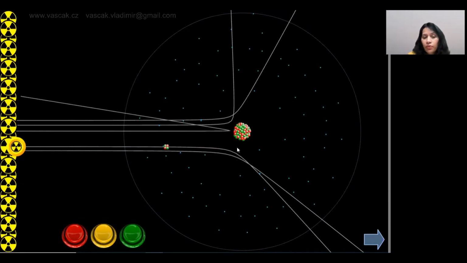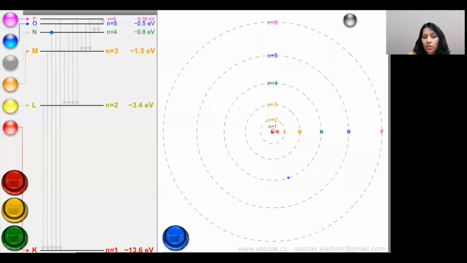So another structure of the atom was proposed by Niels Bohr. And what was his structure of the atom? He said that electrons are revolving in an orbit, as you can see, the electrons revolving in an orbit around the nucleus. Then he said there are only certain specific orbits in which an electron can revolve. Now, why did he say so?